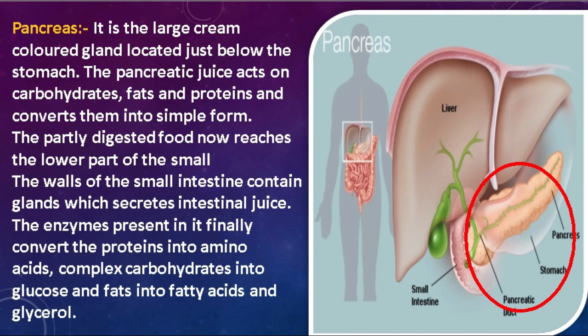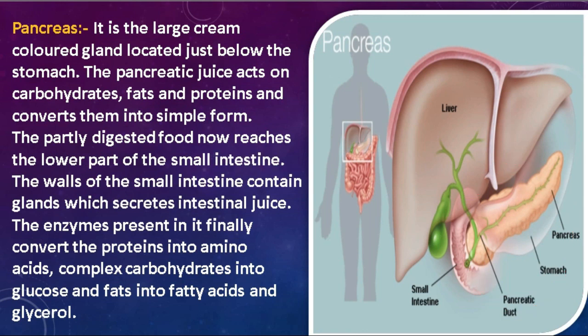Students, the pancreas secretes pancreatic juices that act upon carbohydrates, fats, and proteins. The food that we eat contains carbohydrates, fats, and proteins. This pancreatic juice acts on these nutrients and converts them into a simple absorbable form.